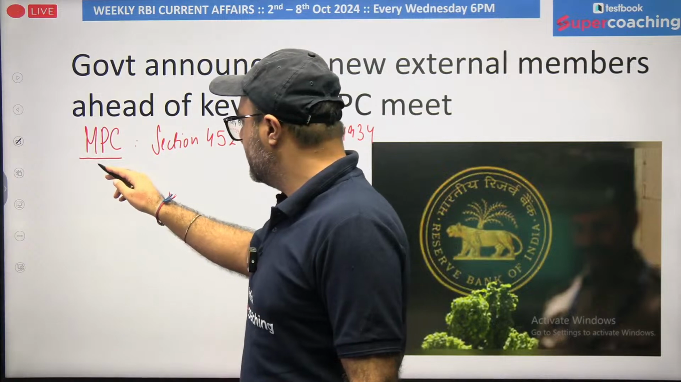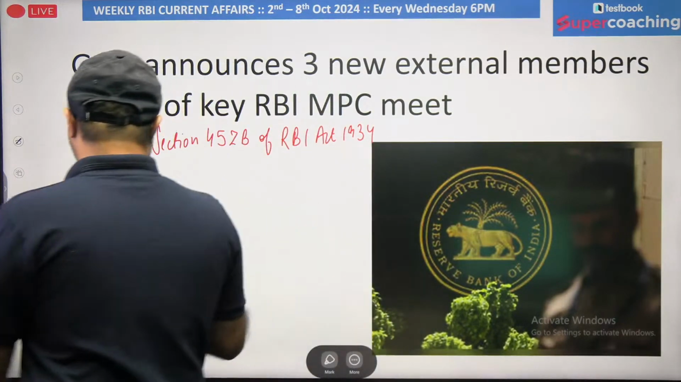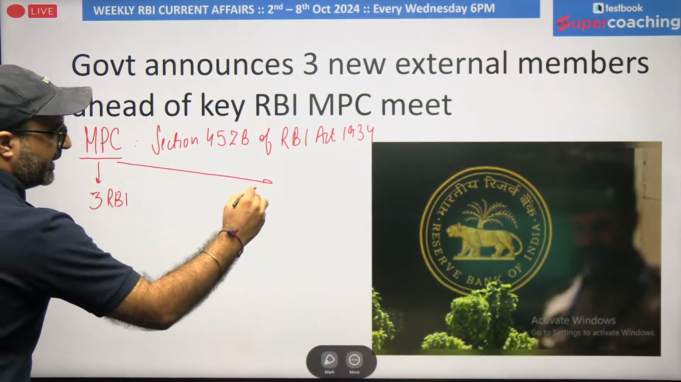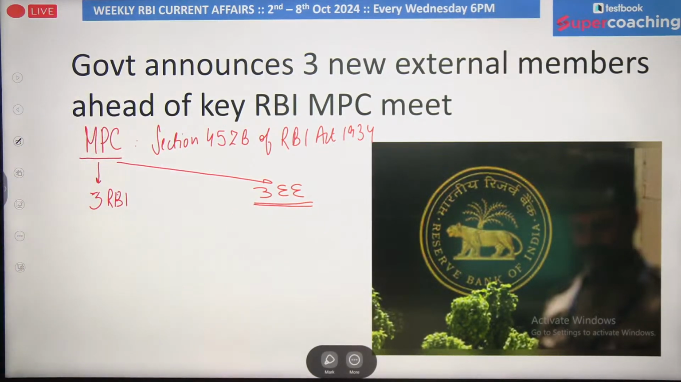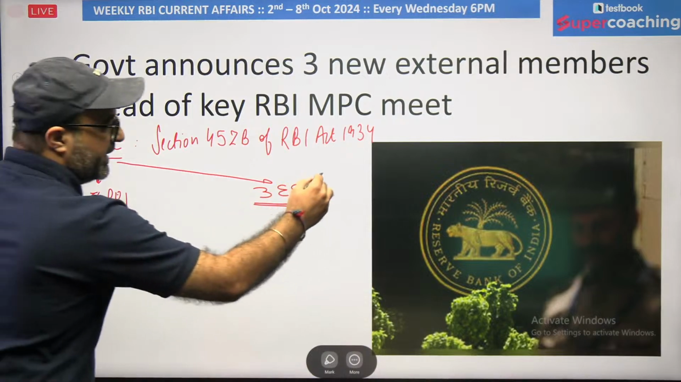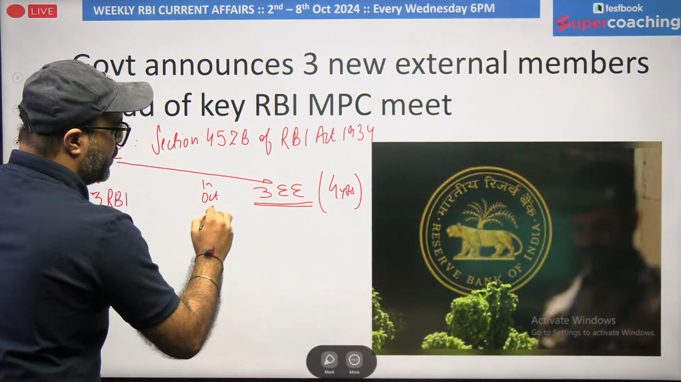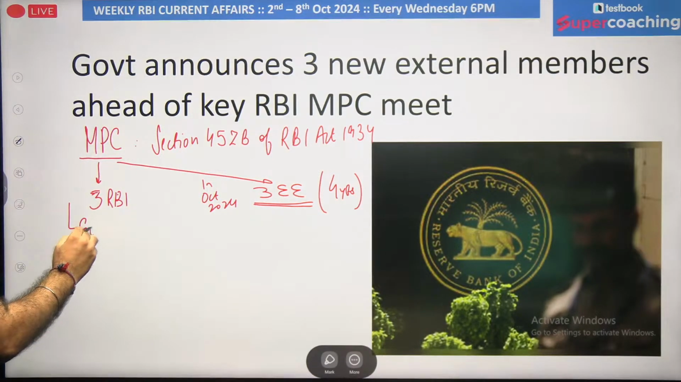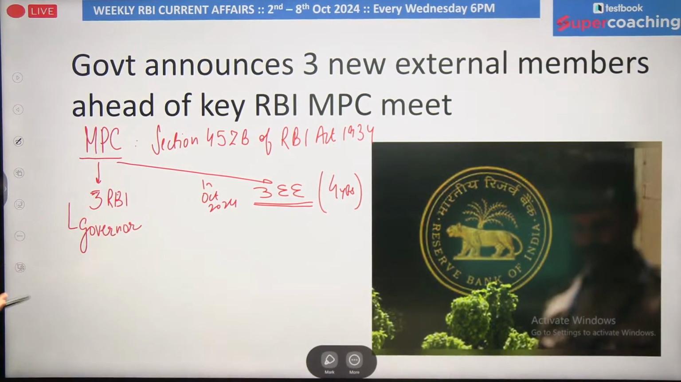The Monetary Policy Committee comprises 6 members: 3 we call RBI officials, and 3 are eminent economists. These eminent economists are appointed by a committee which is headed by the Cabinet Secretary of the country, and this appointment is done for 4 years. The latest appointment has been done in October 2024. Of the 3 members from RBI, the first one is the Governor. He is the ex officio chairman of this committee, which means whosoever is the Governor of RBI will be the ex officio chairman of the Monetary Policy Committee.